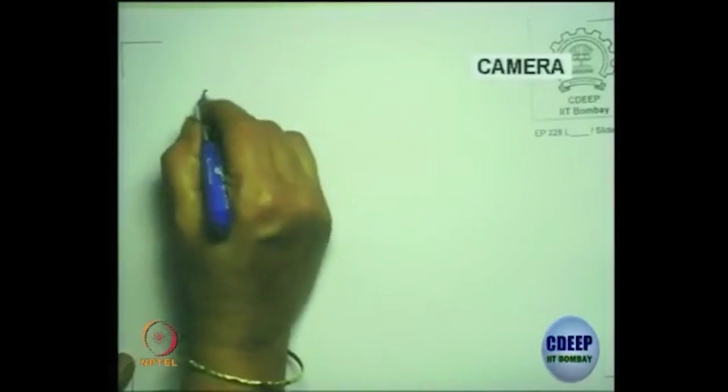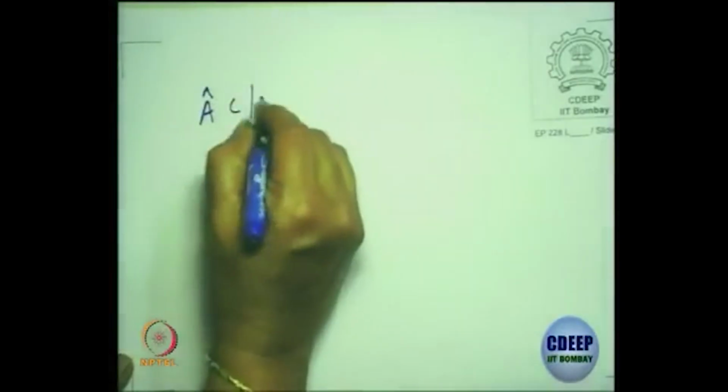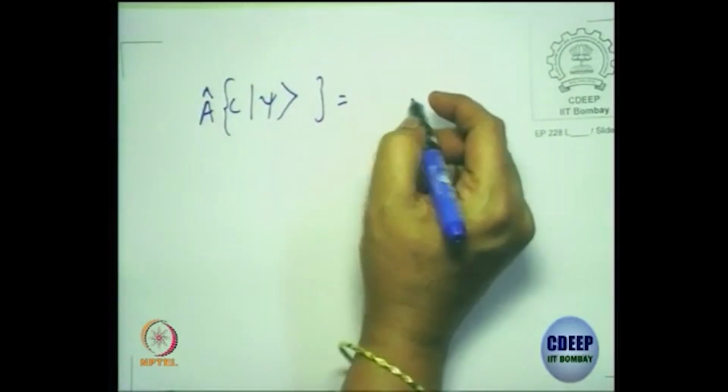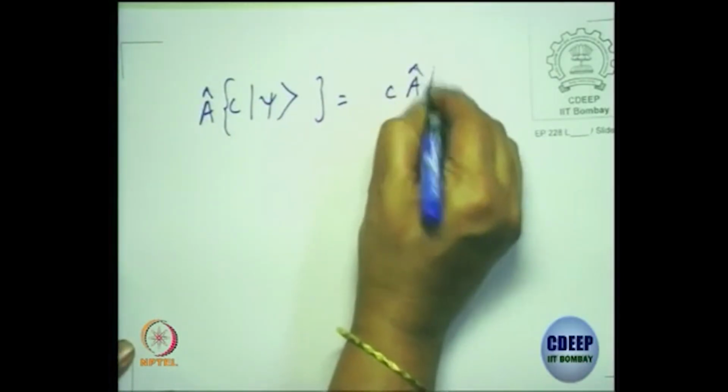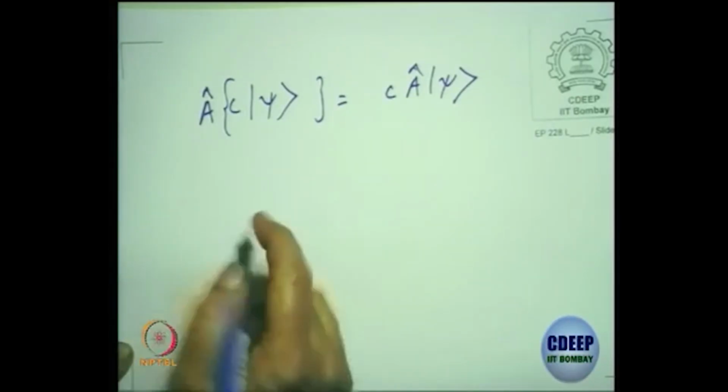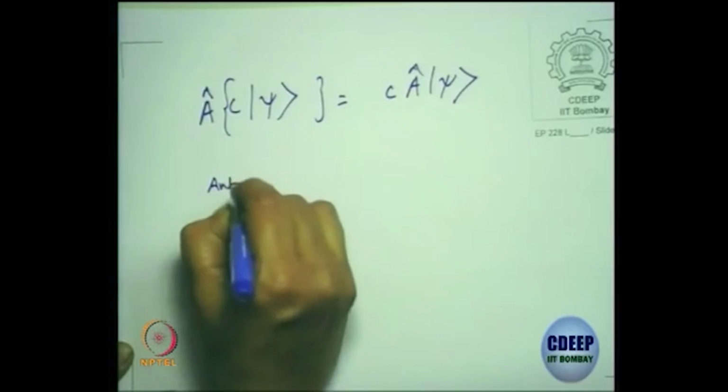Let me answer this question. We had this operator A on C times psi. We wrote this as C times A operator on psi. So, this is the linear operator. If it is an antilinear operator, you have to complex conjugate the coefficients. Okay. So, an antilinear operator,